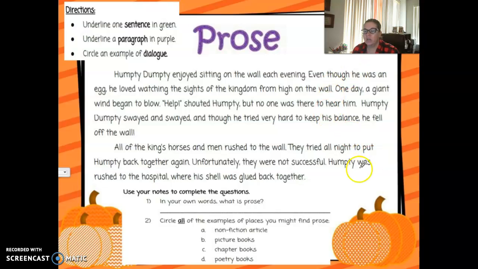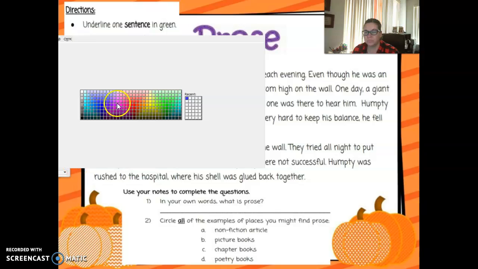So here is an article that you need to read. You're going to underline one sentence in green, underline a paragraph in purple, and circle an example of dialogue. So go ahead and pause it and do it yourself, and when you're ready, press play and we will go over it.